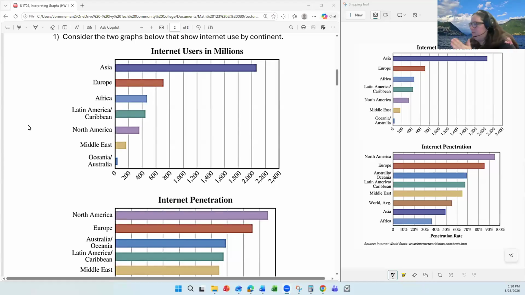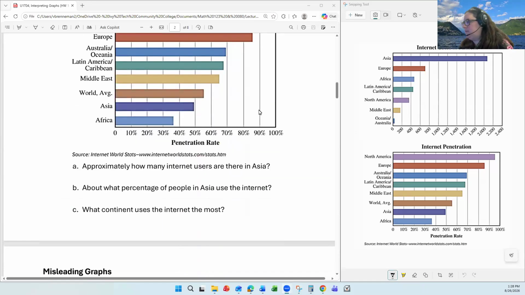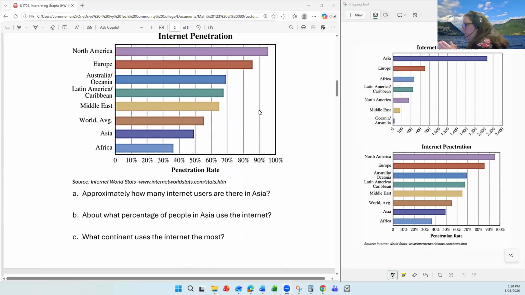In this video, we're looking at some different types of graphs, starting with some bar graphs. So we have these two bar graphs I have snipped on the right. So I'm going to scroll down and look at some questions on these. So approximately how many internet users are there in Asia?